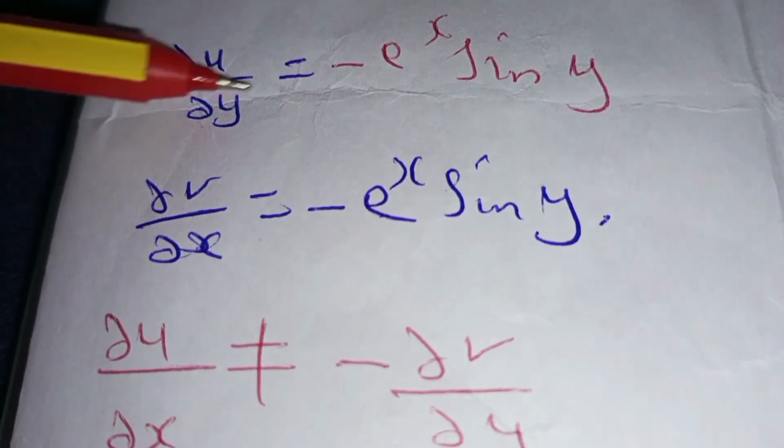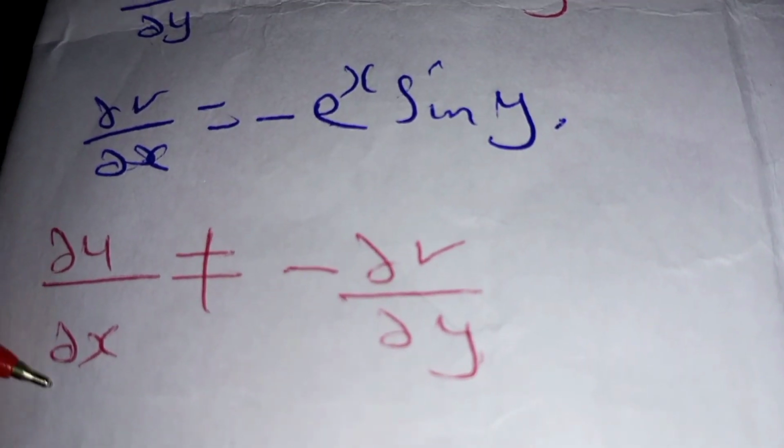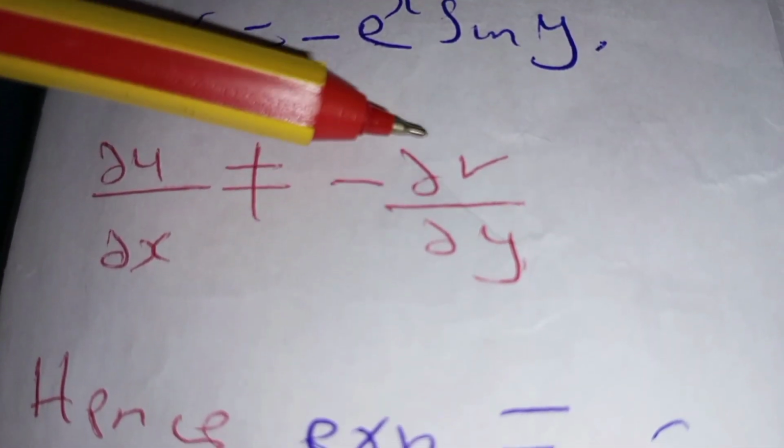We compare these two. Ideally, the Cauchy-Riemann equation tells you that the partial derivative of u with respect to x should be equal to the partial derivative of v with respect to y.